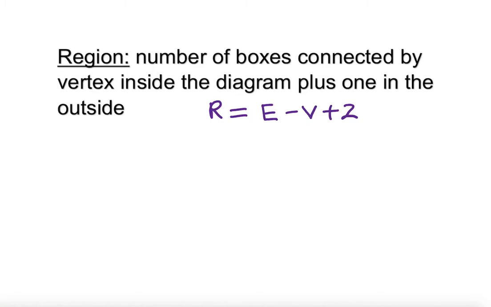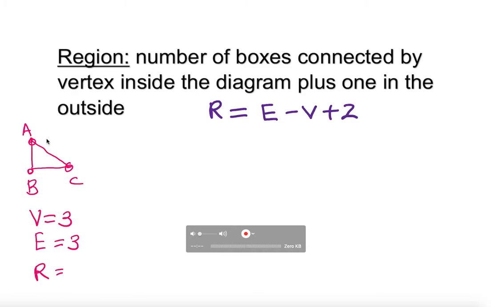I'm going to use that concept, but first, have some examples here. A, B, C. Clearly, how many vertices in this case? 3 vertices. How many edges, where E represents edges? In this case it's also 3. And how many regions? Well, I can use the formula, or I can look here. One inside, another one outside, so I can say 2. Just simple as that. Or I can plug it in here.